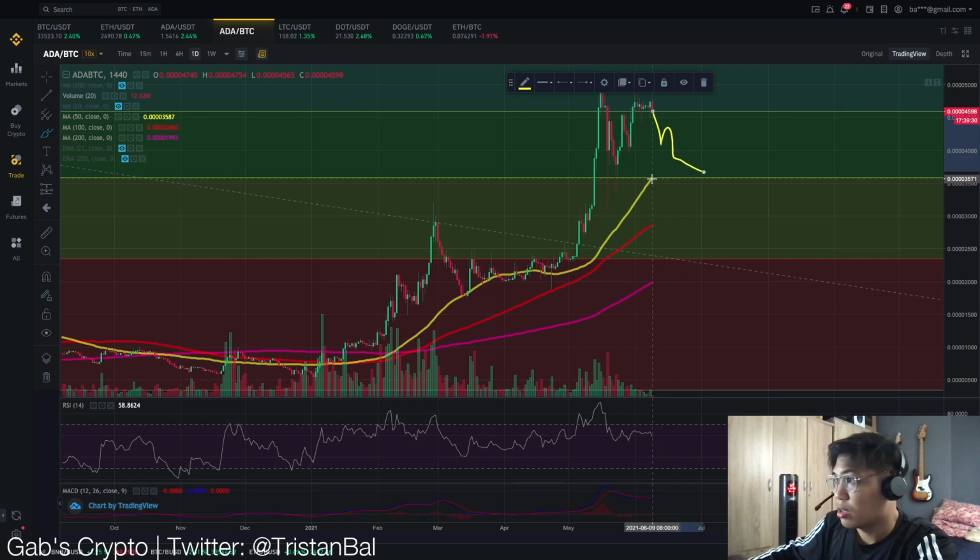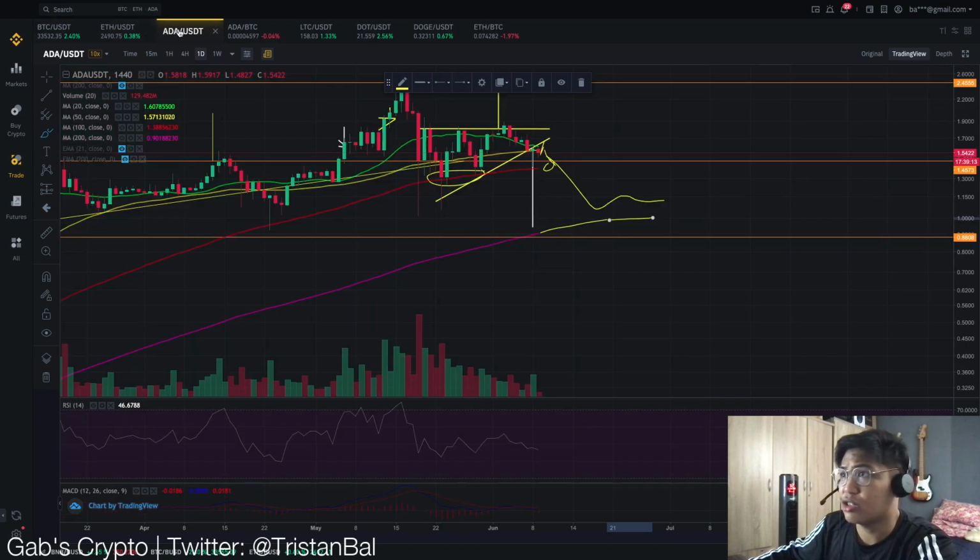But remember that this moving average is also catching up. So we might get some bounce at around this area if this drops. Or let's say it catches up, only then could we see a Cardano pump. But yeah, this is a very dangerous area for Cardano since we are seeing this last support holding on, and it's possible that it will still play out.